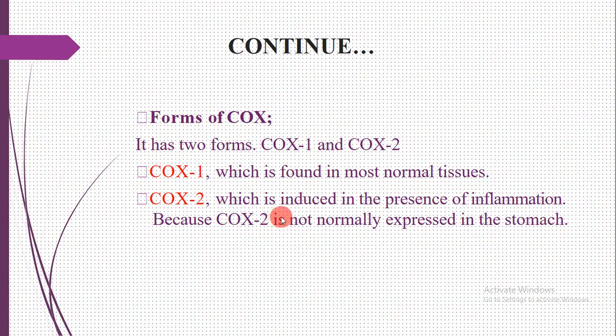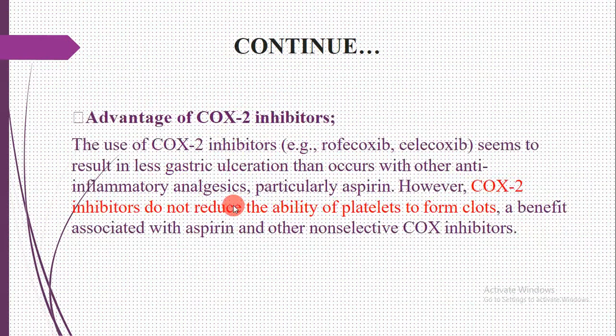COX-II is induced in the presence of inflammation. Whenever a certain type of inflammatory reaction occurs, it will be induced, because COX-II is not normally expressed in the stomach, where certain prostaglandins are also produced.